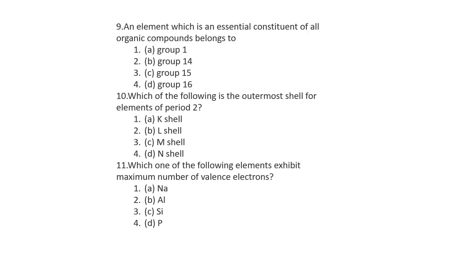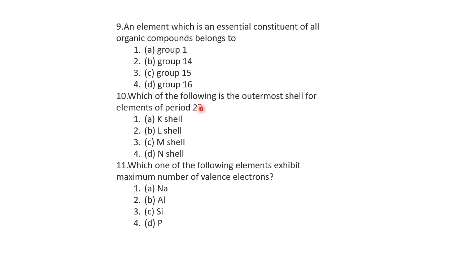Now, an element which is an essential constituent of all organic compounds is definitely carbon, and carbon belongs to group 14. Next, which of the following is the outermost shell for elements of period 2?